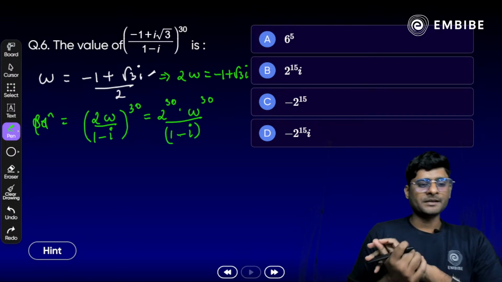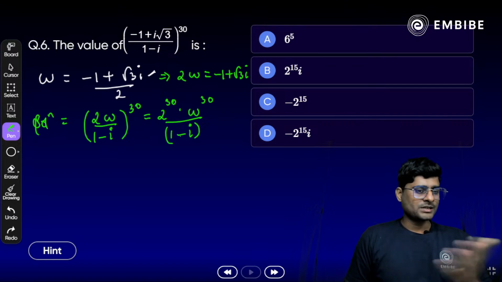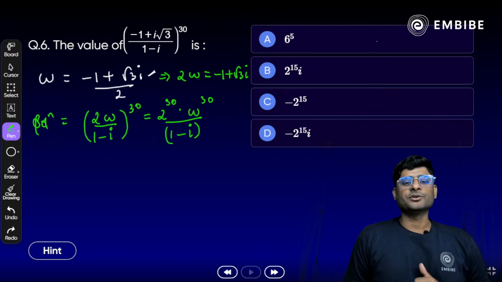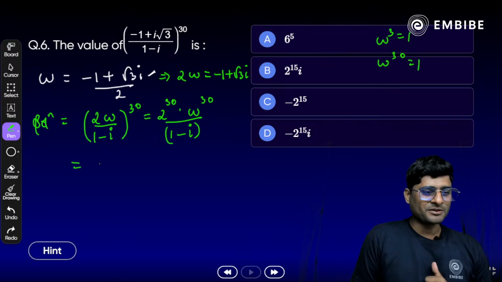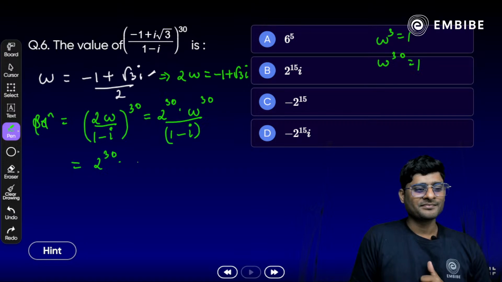All right, let me check. Now 2 raised to power 30. What is omega raised to power 30? We know that omega cube is 1, so omega raised to power 30 will also be 1 here. Clear? So write down 2 raised to power 30 as it is into 1 divided by 1 minus i.